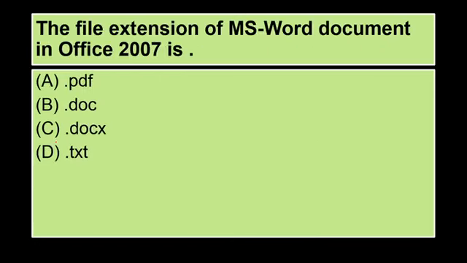The file extension of MS Word document in Office 2007 is .pdf, .doc, .docx or .txt. So the file extension of MS Word document in Office 2007 is .docx. So you should be aware of different extensions that are being used in MS Office or other such softwares. Okay.